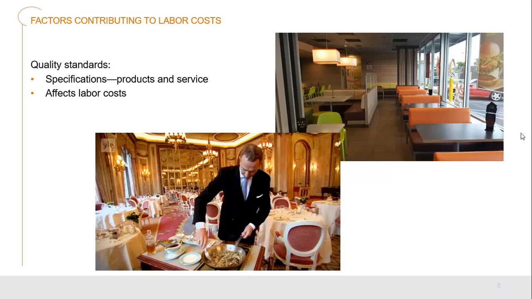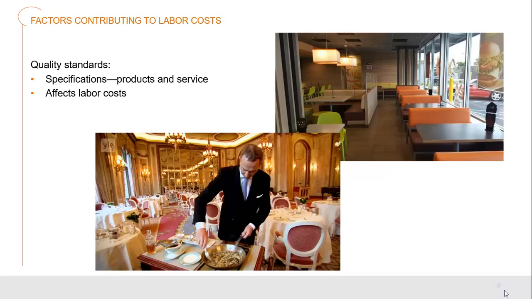But then if you look down on the bottom photograph, this is the Ritz in London and this is their main dining room. What's involved here is that you have servers who will come through and set each individual table with every single piece of silverware, glass and chinaware that's needed, with nice fresh tablecloths. And they will then be serving every single part of their meal so that the customer doesn't have to do a thing along their dining experience. And this could include a nice Gueridon cart that you see here, where this gentleman is actually producing food in the dining room, putting on a show for the customers.